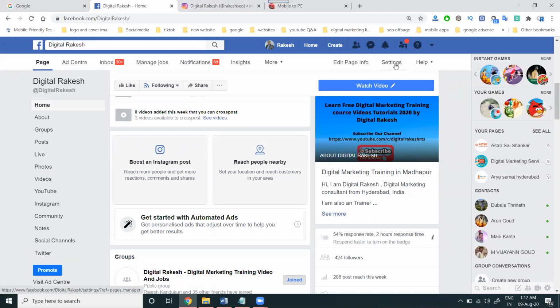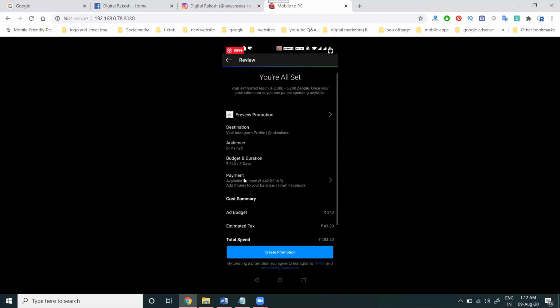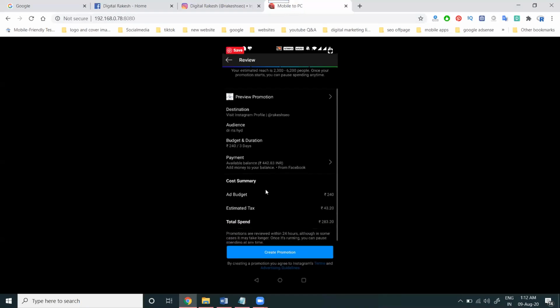One option: once you link your Facebook page to Instagram, the amount will be added through the Facebook manager option. If you're not linking, your amount will be added in the particular Instagram option. This is the budget. Finally, click the create promotion option.